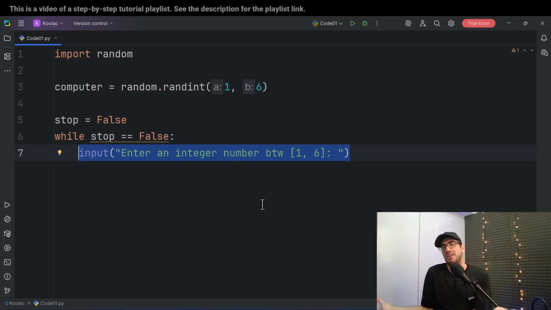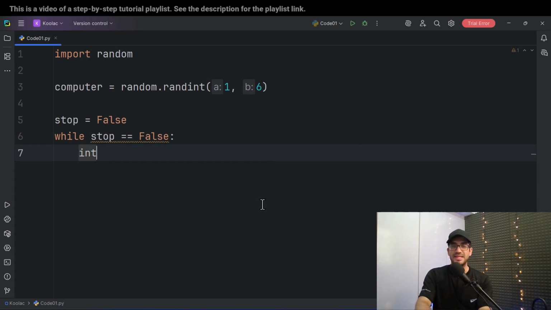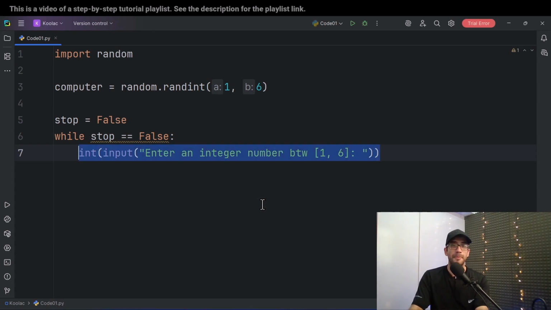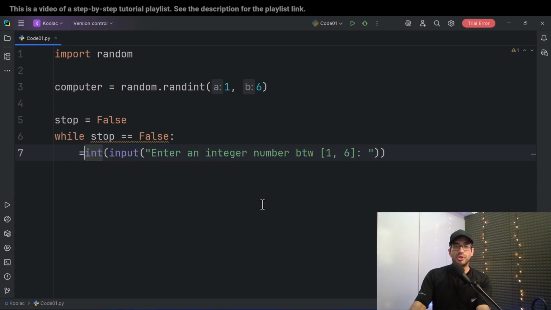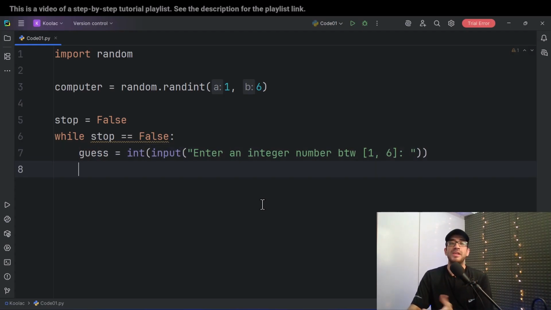But we don't want that. We want the number itself, not that string. So we want to convert that into an integer. And after that, I want to assign this to a variable. For example, let's name it guess, the user guess, or whatever. You can name it whatever you want. Let's name it guess.